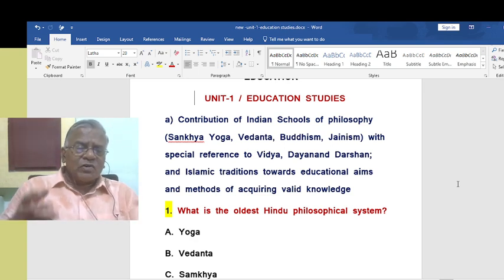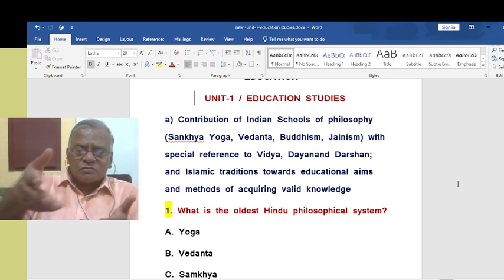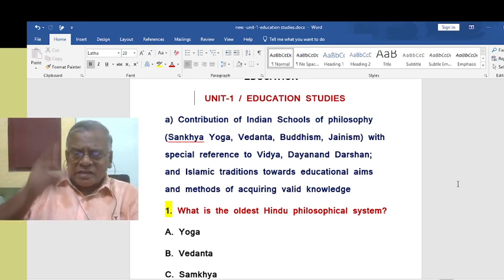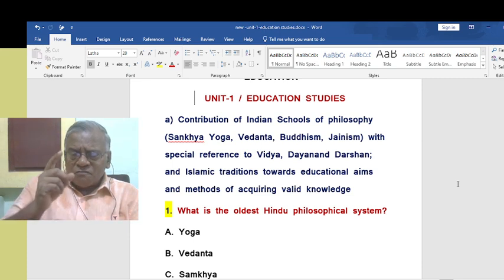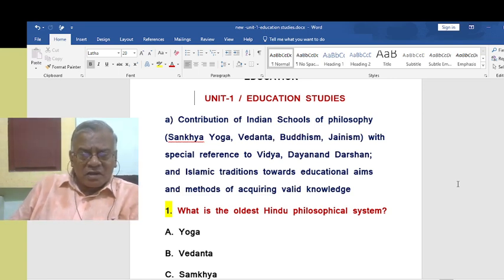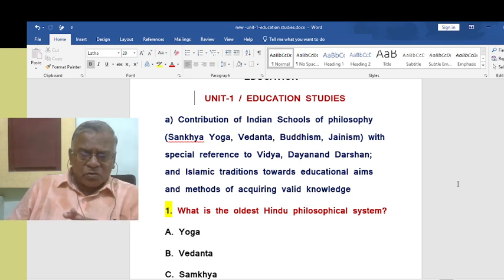Suppose you find it difficult to get a lot of materials, this is the best way. After all, they are going to ask questions from the syllabus only. So whatever explanation part we are having, put them together. That will be the very fitting answer for any of the questions in the descriptive area, either paper 1 or paper 2.